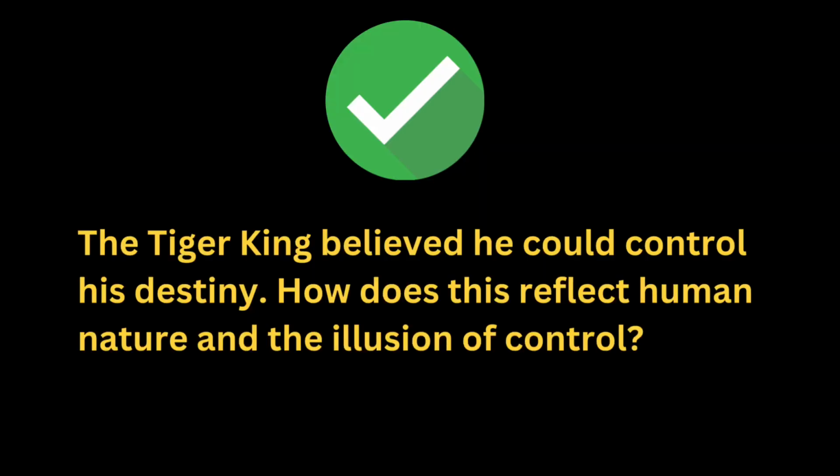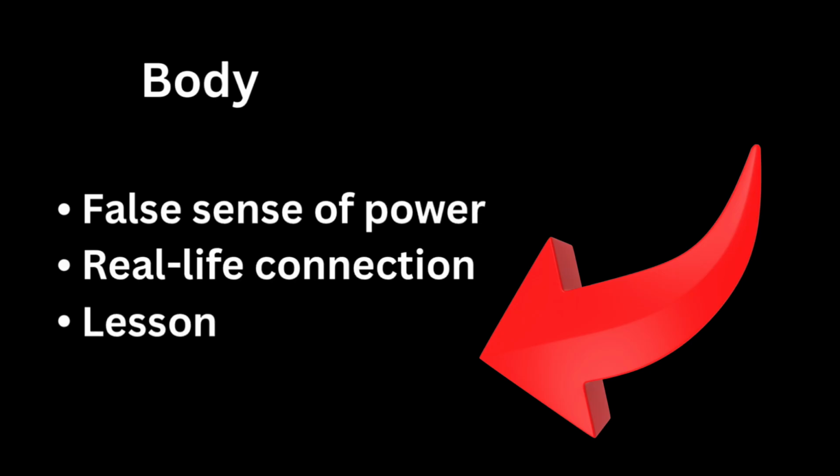For this question, you may write in the introduction, humans often believe they can control every aspect of life just like the Tiger King, and in the body, false sense of power. He thought killing tigers would save him, but fate found another way. Real life connection. Many people make extreme efforts to avoid problems but end up facing them differently. Then add up a lesson. While hard work influences outcomes, some things remain unpredictable. And in the conclusion, you may write, true wisdom lies in accepting life's uncertainties.